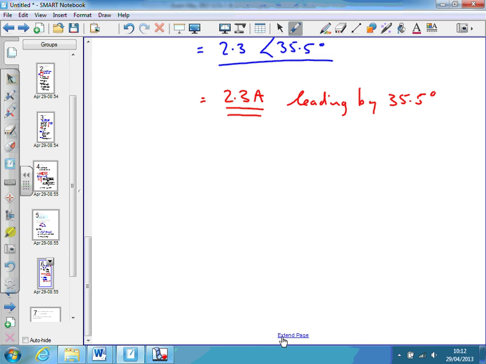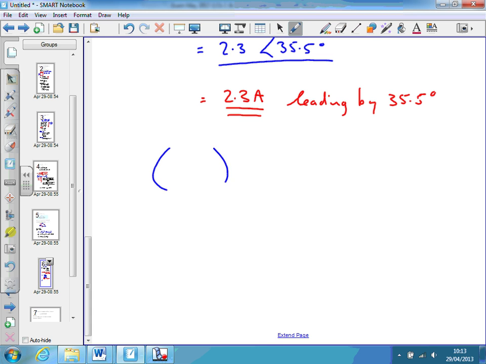So we can add and we can subtract, we can multiply in polar form and divide in polar form quite easily. To multiply in polar form, you multiply the numbers and add the angles. To divide, you divide the numbers and subtract the angles. A bit more complex to multiply and divide in rectangular form.